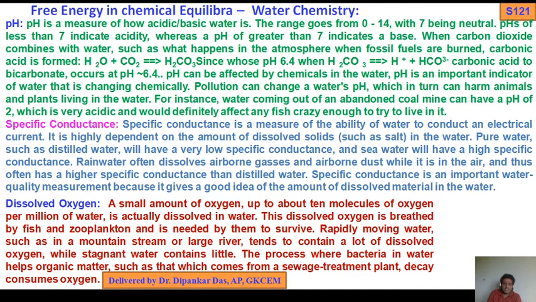Now there is the process where bacteria in water help decompose organic matter, such as that which comes from a sewage treatment plant. So due to the organic waste decomposition we absorb oxygen. That means there will be a reduction of dissolved oxygen due to the decomposition by bacteria. We know BOD, COD, biological oxygen demand, chemical oxygen demand. When you want to decompose organic waste, BOD or COD, they need oxygen, so dissolved oxygen falls. If dissolved oxygen falls, what will happen? The aquatic fish and plants will be threatened and in extreme cases they will die. The saturated value of DO we know is 3 to 5 milligram per liter. So that is the details of DO.